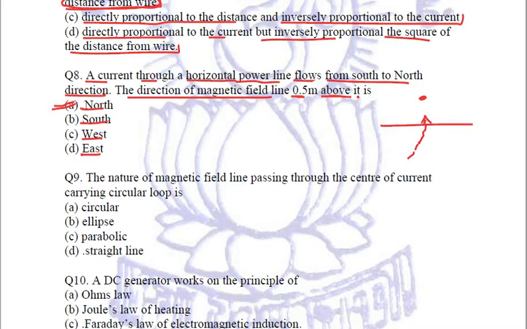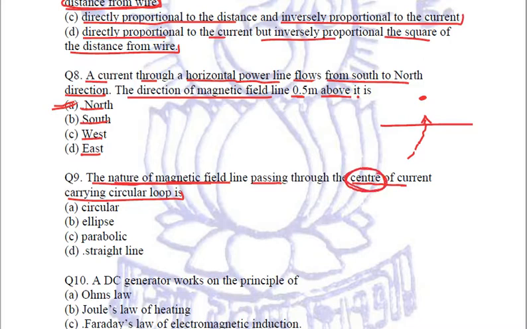Coming to question number 9, the nature of magnetic field line passing through the center of current carrying loop is. Now if there is a current carrying loop which is circular, what will be the nature of magnetic field lines passing through the center?